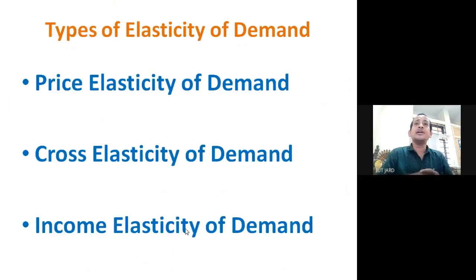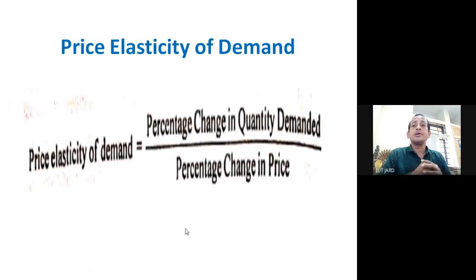Next, we will discuss the types of elasticity of demand. Now, in the types of elasticity of demand, we'll discuss three types, or three kinds, of elasticity of demand. Number one, price elasticity of demand, then cross elasticity of demand, then the third category is income elasticity of demand.